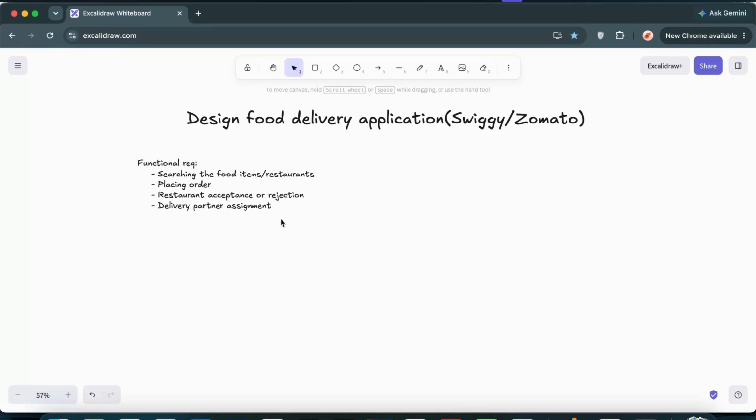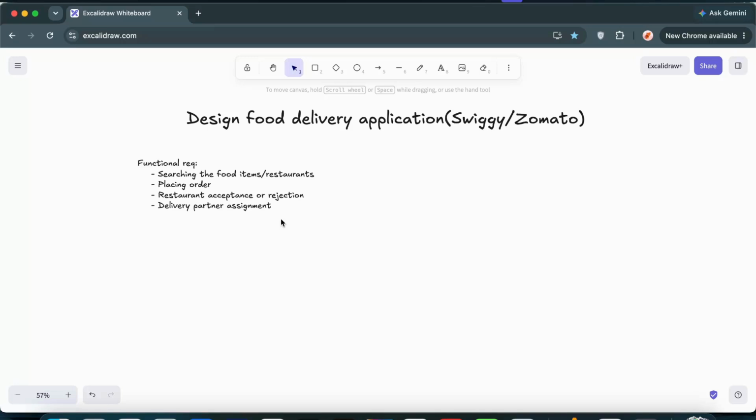Next, the system should be scalable, as in we may have around 50 million users available on the platform, and during peak time, like during lunch or dinner time, the orders may get placed. So obviously we have to consider those things as well. And there could be around 500K restaurants registered across different areas. So yes, that is the scale that we will be considering right over here.